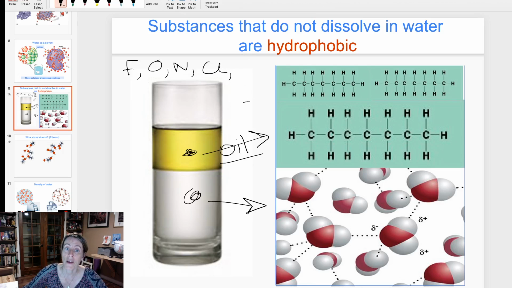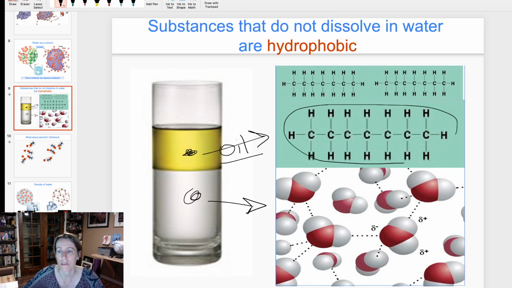So if you want to find out if something has partial charges, you need to look for the F, the O, the N, the Cl, or the S, that list of electronegative elements, and see if one of those is attached to H somewhere in the molecule. Now, if we look over here, I don't see any Fs or Os or Ns or Cls or Ss. So there's nothing highly electronegative in this whole molecule.